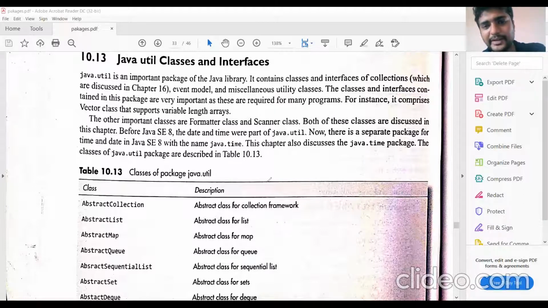Let us check the classes available in the util package. The main classes are formatter class, scanner class, and random class. These three classes are the most widely used classes. Other than that, we have so many classes. Let's see all of this. Before that, there are some network issues. So let us continue.